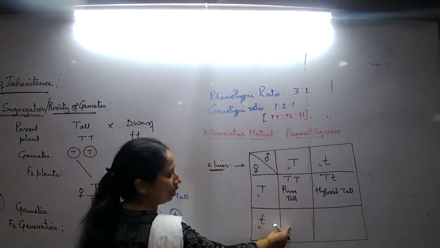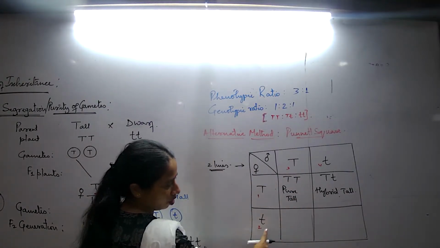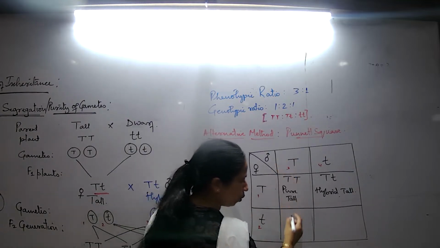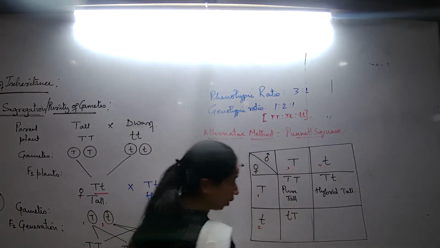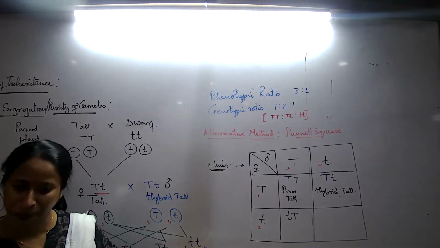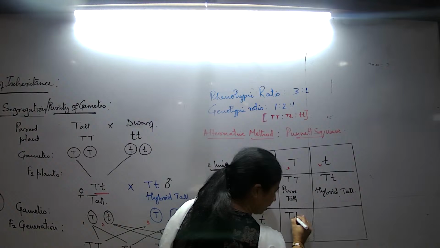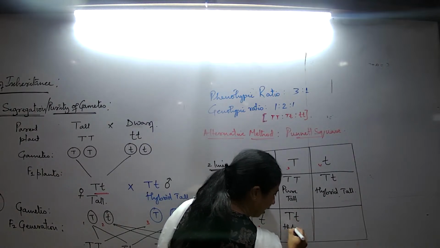What do I say here? Tell me now. Hybrid. 2 and 3. But when I write 2 and 3, is this the correct way of writing? Dominant पहले आएगा हमेशा and then recessive हमेशा. So I will write this, and the phenotype is again hybrid.